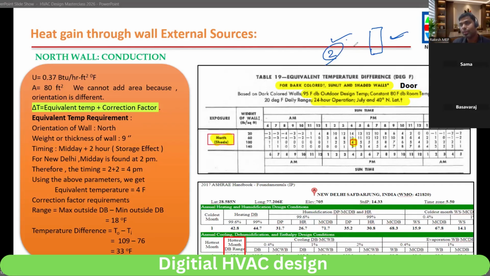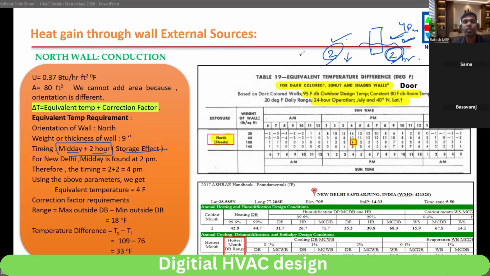That heat transferring to your inside took 2 hours. At 4 p.m. inside your house it is more temperature, and outside it will be less. So that 2 hour is your storage effect, storage time. Means the time required for outside heat to transfer to inside. That is called storage effect timing, so midday plus 2 hours you have to take.